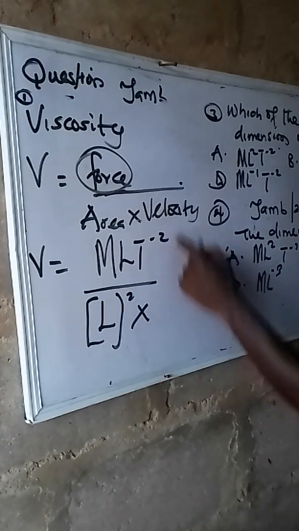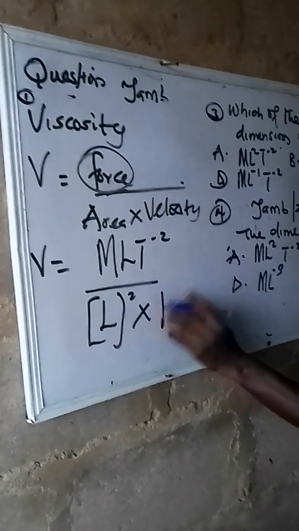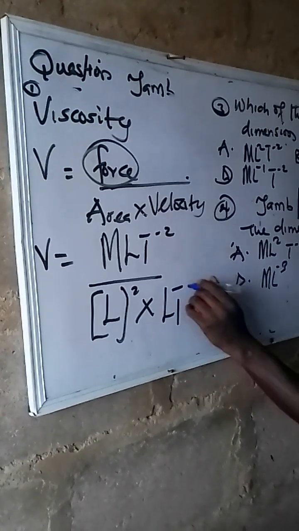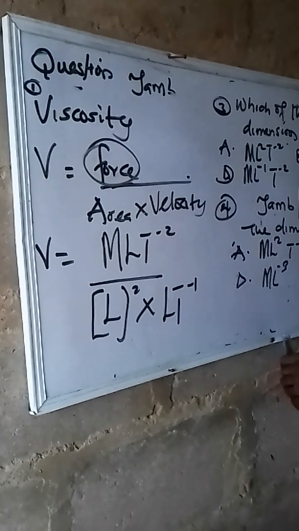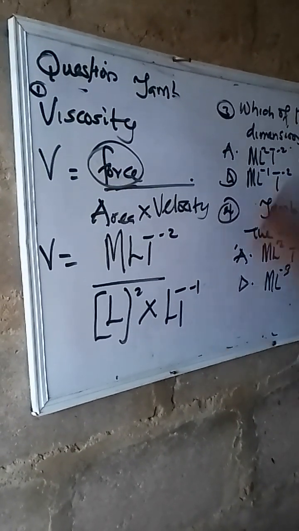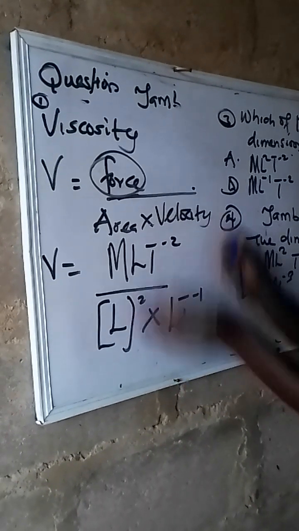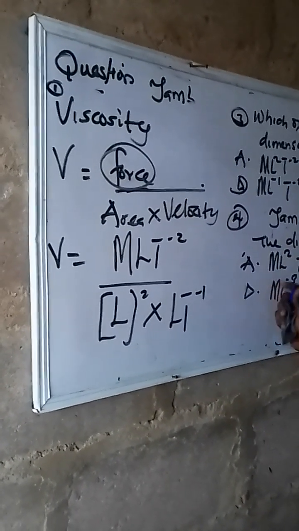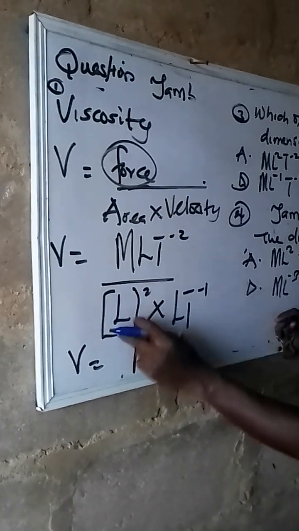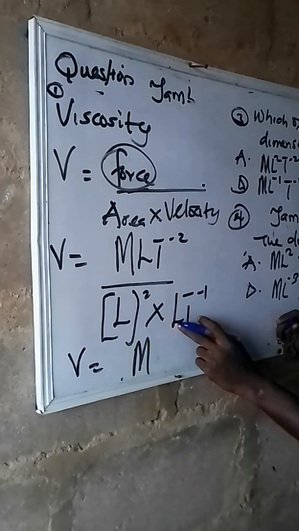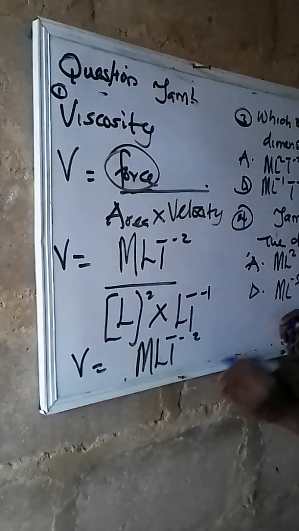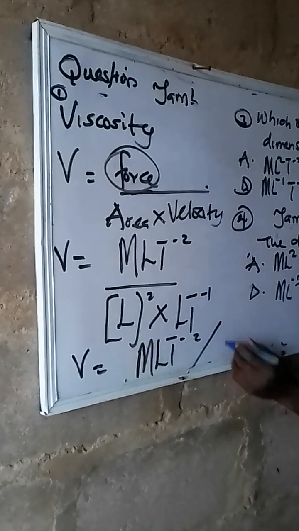Then times what? What is velocity? I think we have done that. Yeah, we have done that, which is L per T. I hope you get how we got that. Velocity is displacement over time. This displacement is L. Time, you raise it up. That's what we did here. Now what follows? You compute this together and you get your answer. It's very simple. Viscosity will now be, this is M. Firstly put M. We have L, we also have L here. Let's quickly match that one together first to avoid confusion. This and this, how many L do we have? Pick one L.